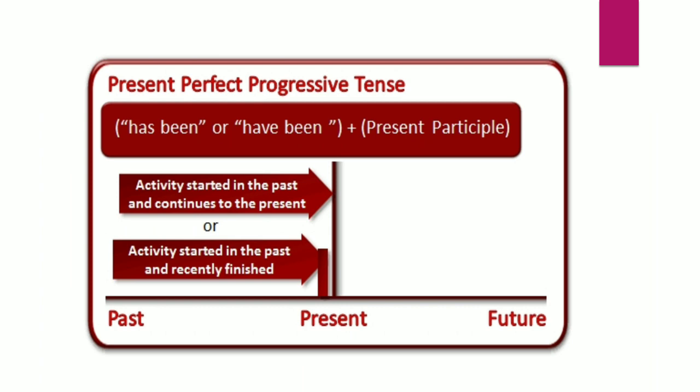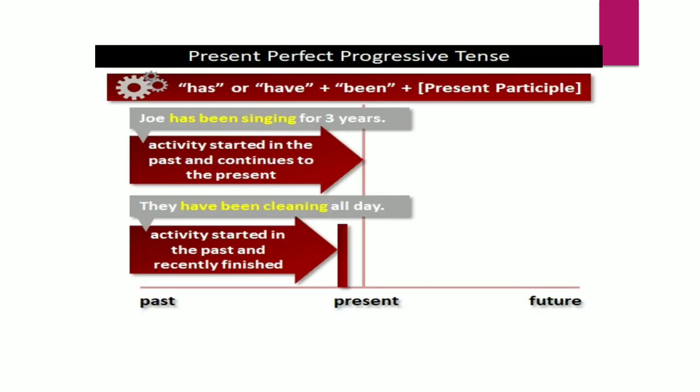Okay, now let's talk about the present perfect progressive tense on the timeline: past, present and future. So the activity started in the past and continues to the present, or the activity started in the past and recently finished. Two types of work can be there: continuing in the present, or recently finished, or at the time of speaking it has just finished. Okay, let's see the example. Joe has been singing for 3 years. Still he is singing.